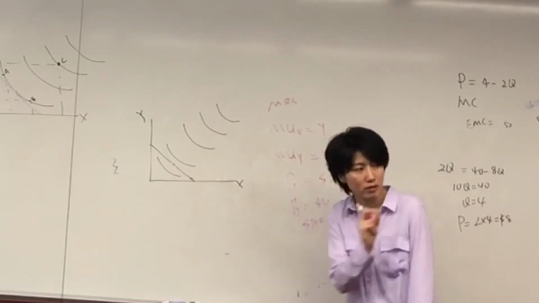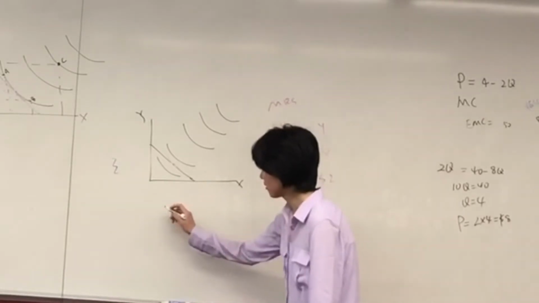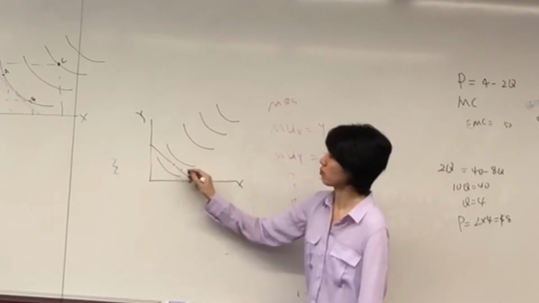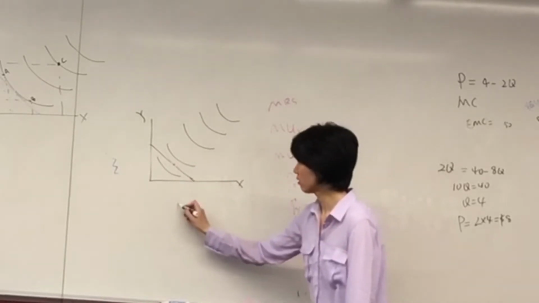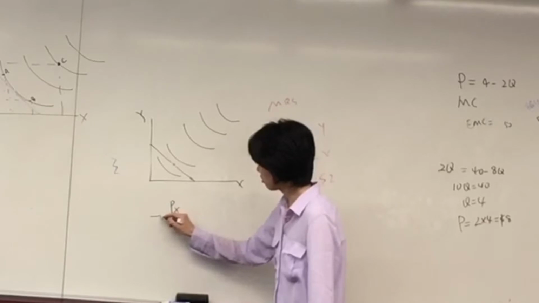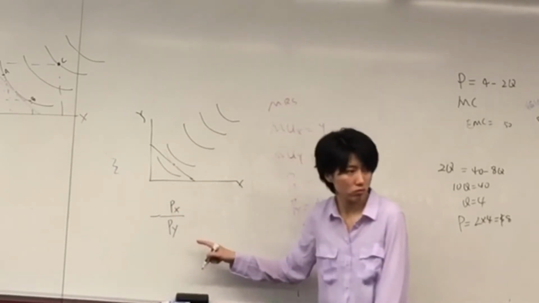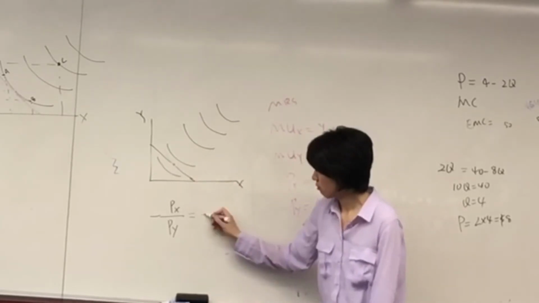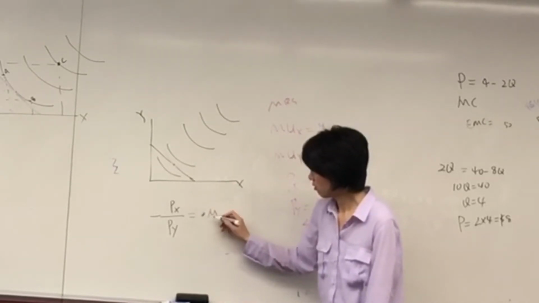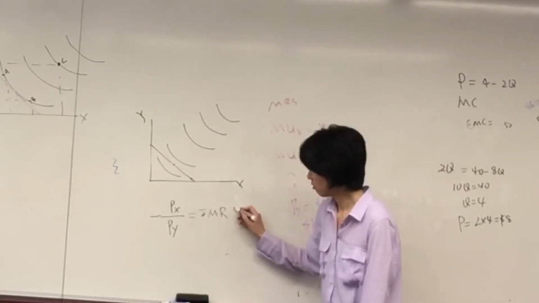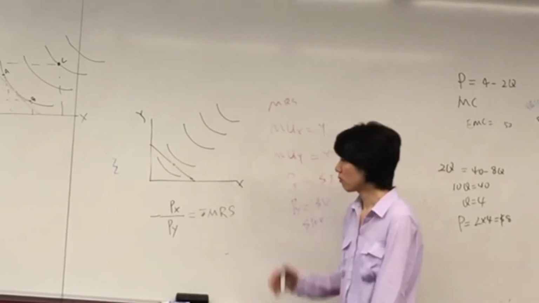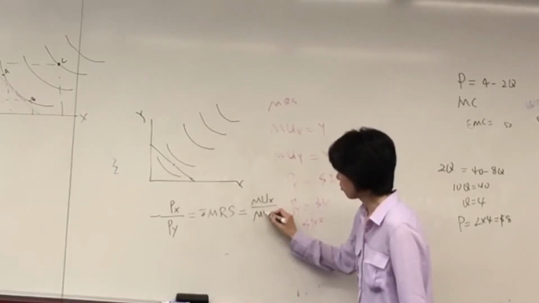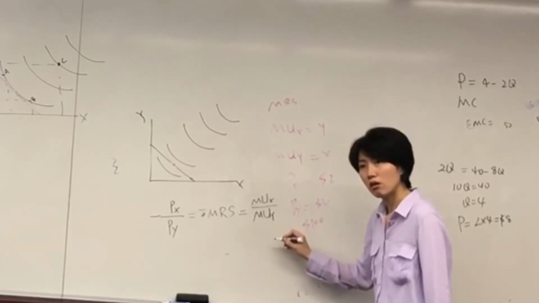So in this case, there's a condition. And the condition is to make the slope of the budget line equal to the slope of the indifference curve at this point. The slope of the budget line is negative P of X over P of Y. Price of X over price of Y equals the slope of the indifference curve, that is the marginal rate of substitution, or MUX over MUY.